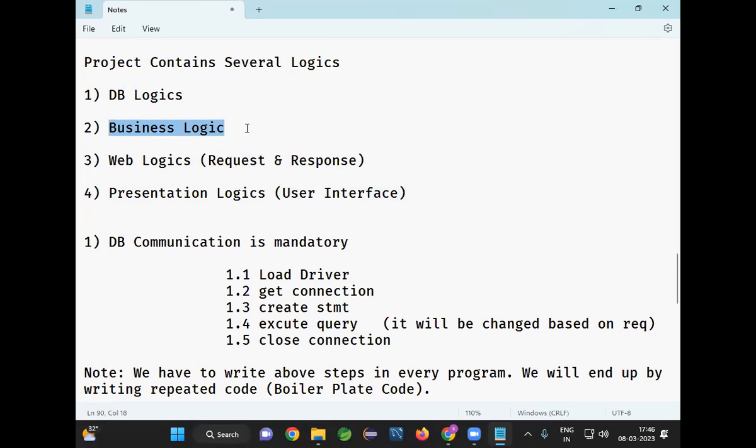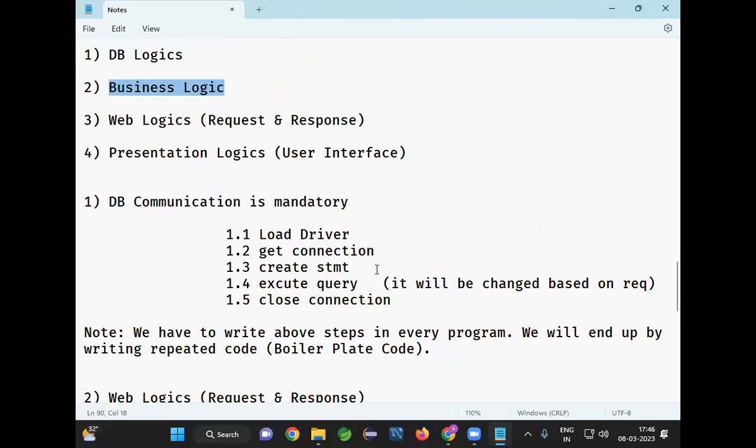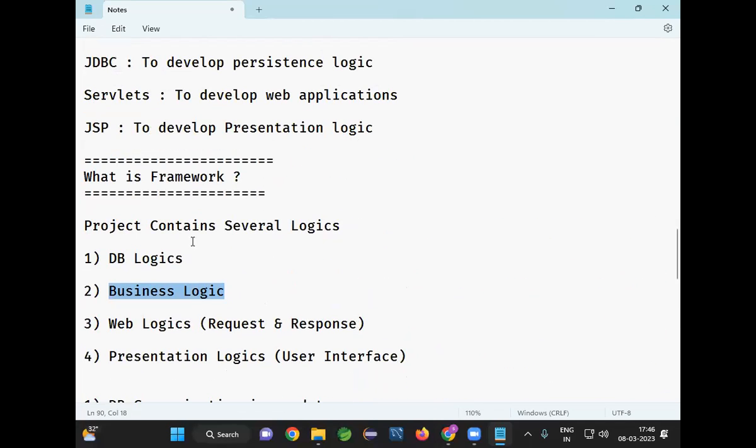So projects will have different business logic. Along with that, some common logics also will be available. Now, instead of writing that common logic in every project, we are going to use the framework concept. Java frameworks came into picture to avoid boilerplate code in the project. Are you guys getting my point?